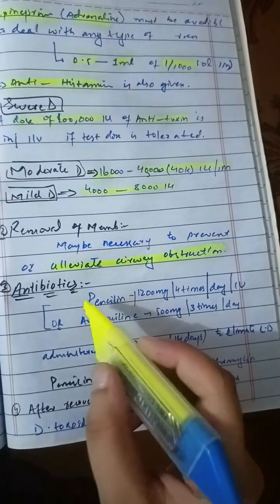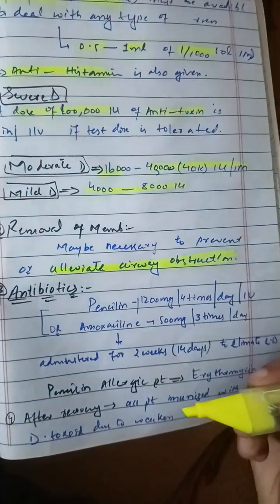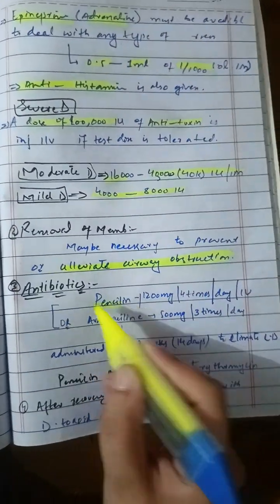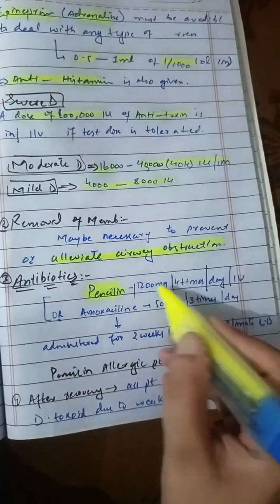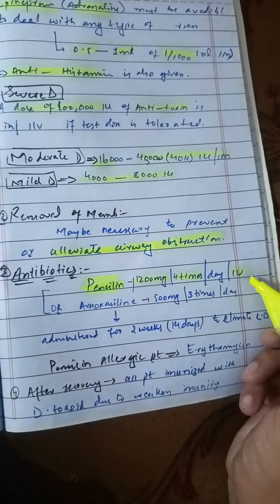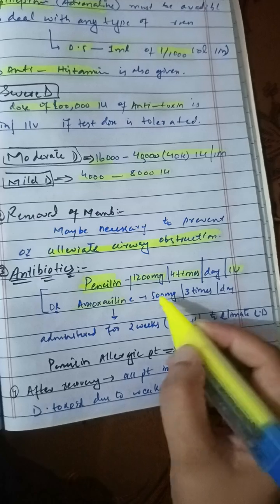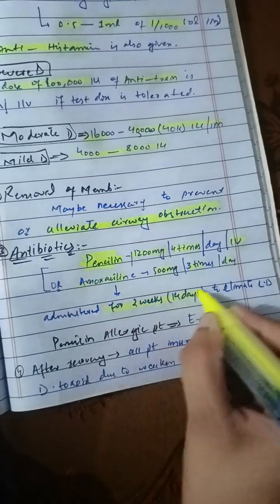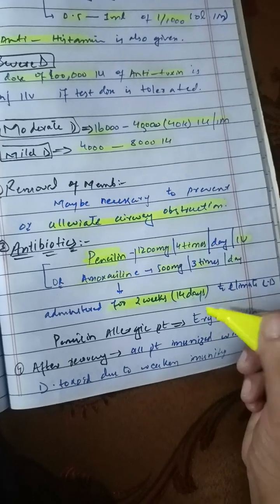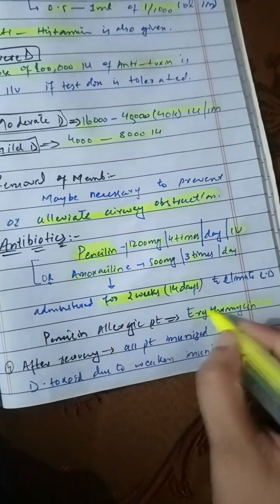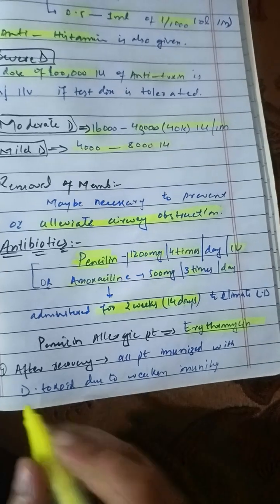If the membrane is causing respiratory obstruction, we have to remove it to alleviate the obstruction. After the culture report comes, we have to give a specific antibiotic. The organism-specific antibiotics are penicillin 1200 milligram 4 times a day, given intravenously, or amoxicillin 500 milligram TDS per day, and this treatment is for 2 weeks or 14 days. For the penicillin-allergic patient, we have to give the macrolide group, which is erythromycin.